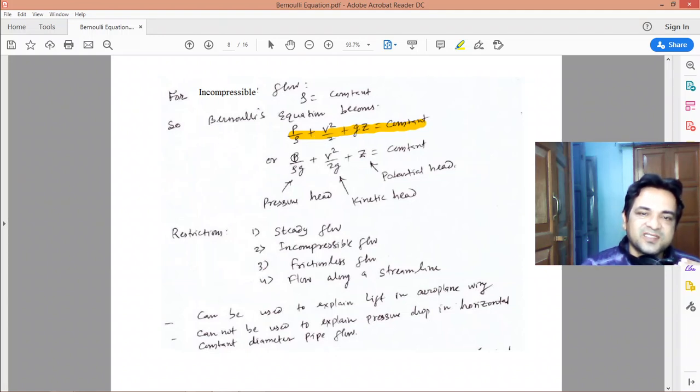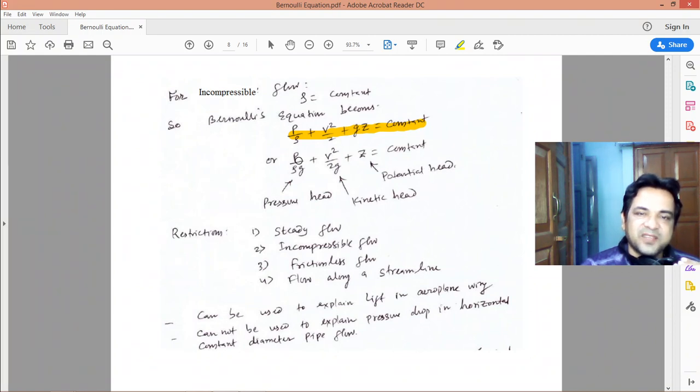This is in the unit of length, this is also in the unit of length, this is also in the unit of length, so they are known as head. This contains pressure, so it is known as pressure head. This contains the velocity, so it is known as kinetic head, and this contains the elevation, the potential energy, so it is known as potential head.